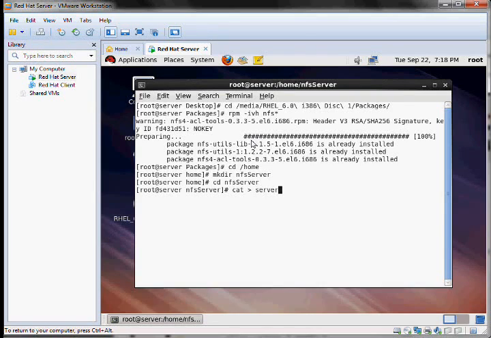Server file. This is a file on NFS server. Enter, Ctrl C.